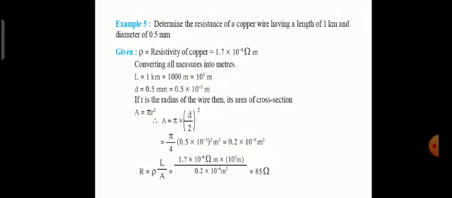And now the area of the cross section, it is pi r square. Value of r here, diameter is given, we know that diameter is double of radius. So radius will be d divided by 2, its whole square, and the answer comes as 0.2 into 10 to the power minus 6 meter square. And now we put these values in the formula and we get the answer as 85 ohm.